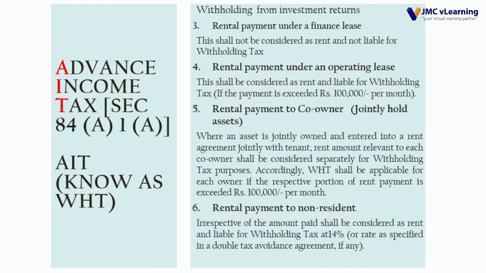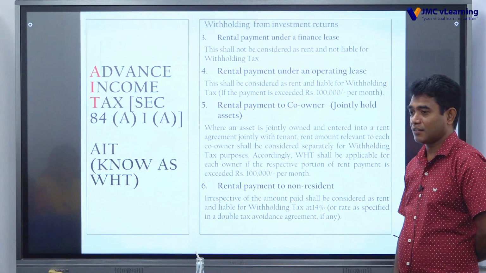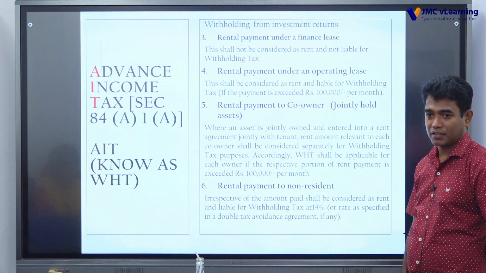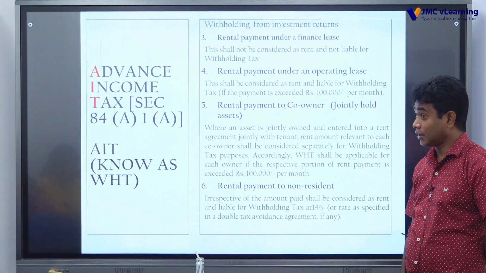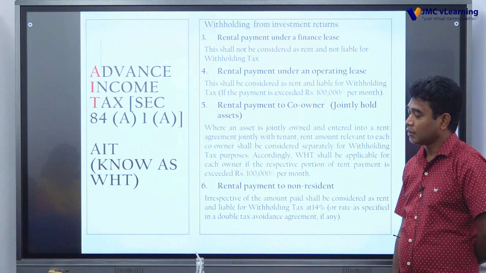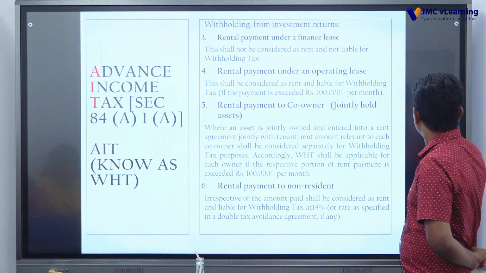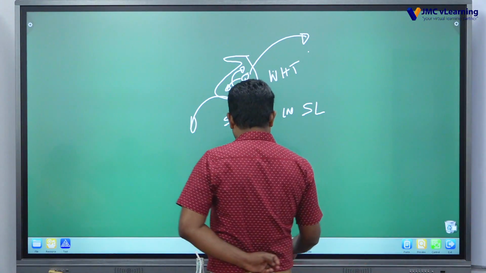Rental payment to a non-resident, irrespective of the amount, shall be considered as rent and liable for withholding tax at 14%, or the rate specified in the double tax agreement. In the case of a non-resident person, that 100,000 LKR threshold is no longer there. Whatever amount you are paying is subject to withholding tax, and it is not the 10%; it should be 14%, otherwise the rate as per the double tax agreement. So, the double tax agreement I will discuss a little here.